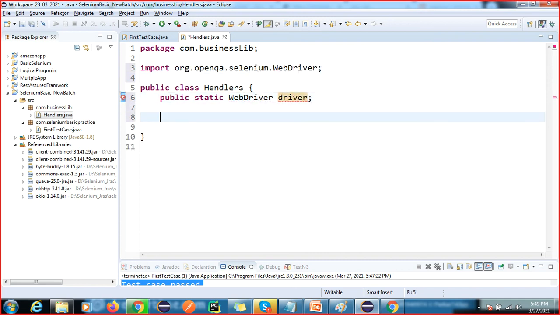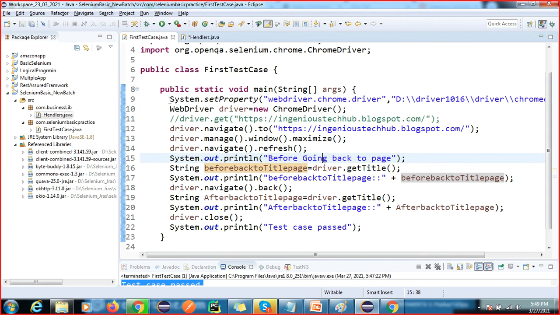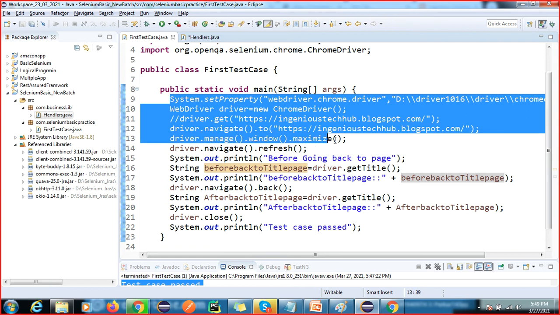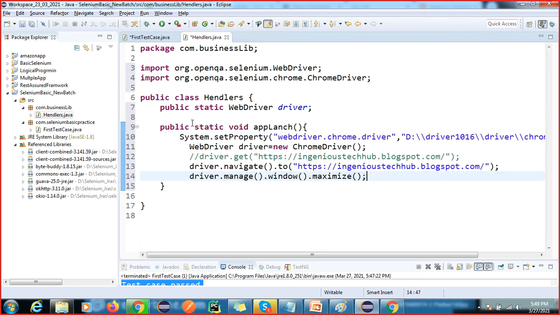Okay, I'm going to create one method called public static void app launch. Here I will copy this complete code till now and paste it here.